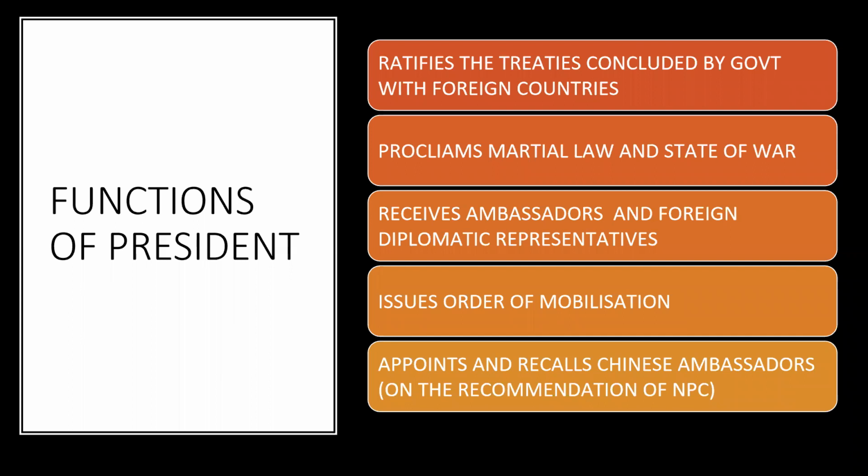He ratifies the treaties concluded by the government with foreign countries. He proclaims martial law and state of war. He receives ambassadors and foreign diplomatic representatives. He issues orders of mobilization, appoints and recalls Chinese ambassadors, again on the recommendation of the National People's Congress.